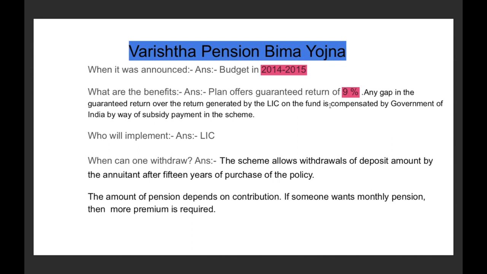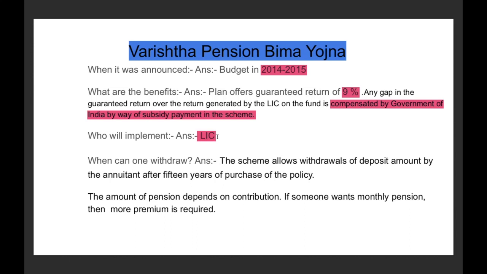What UPSC can do in framing the question is make the statement that it will be compensated by LIC, but it is not compensated by LIC, it is compensated by the Government of India. Understood? Now the next question is, who will implement the Varish Pension Bima Yojana? LIC will implement it.